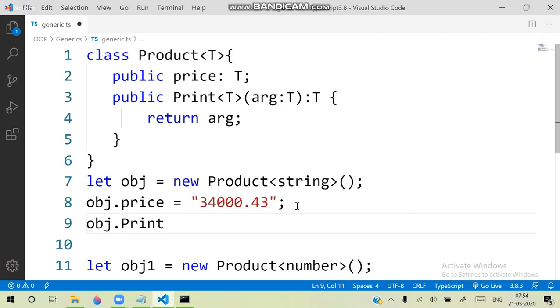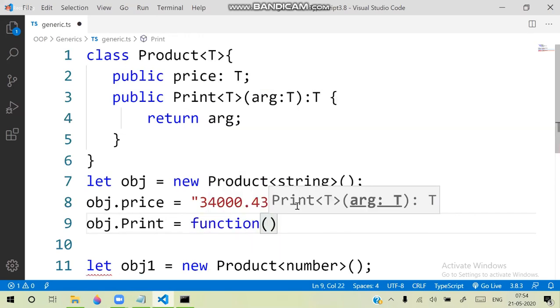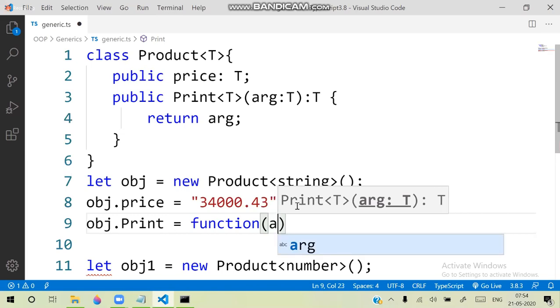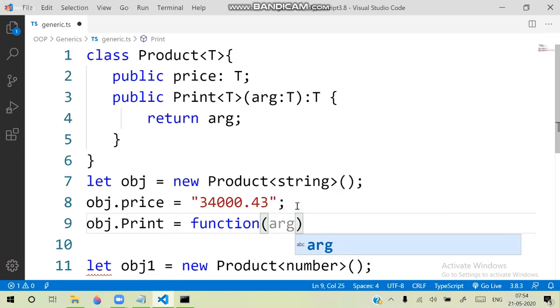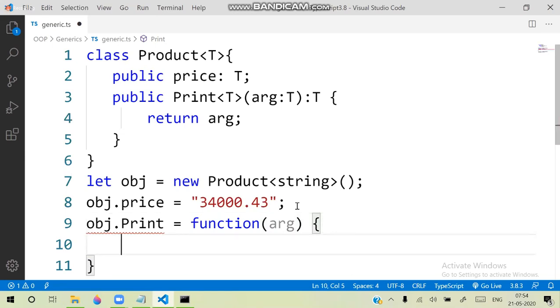Now I am configuring this print as a function, that means I am redefining the function. So is equal to function. And this time the print function is expecting arguments. So we can pass the arguments and return those arguments.